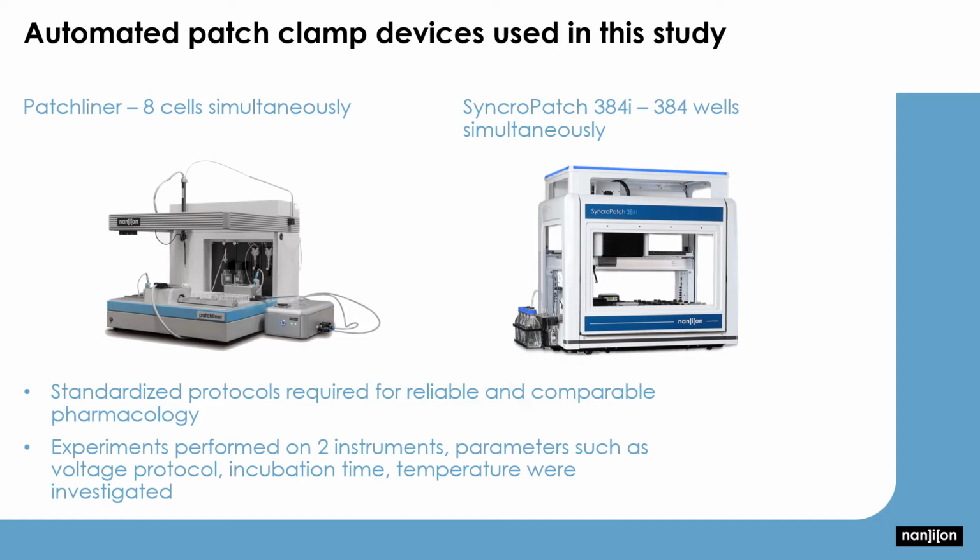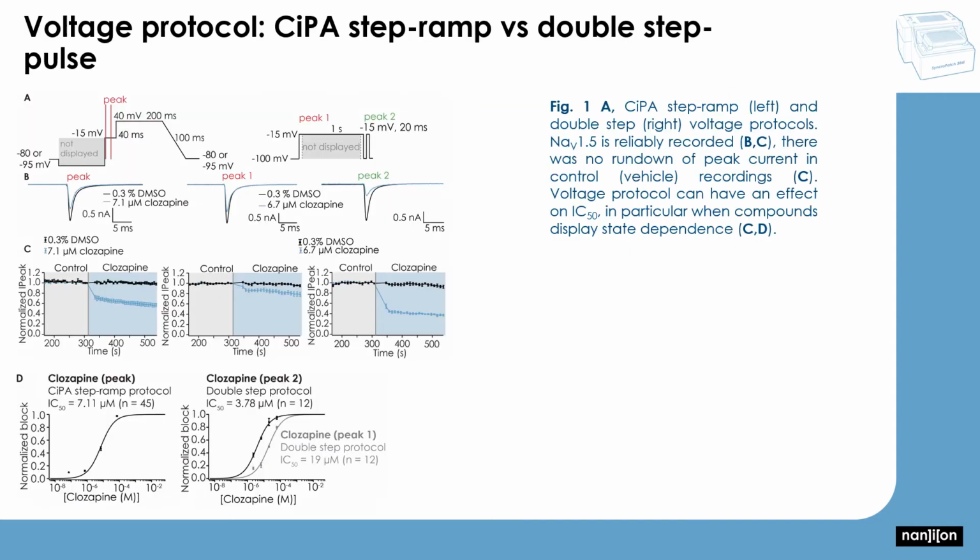Due to variability of IC50s obtained on different APC devices during the CiPA study, we set out to find out which parameters could most influence IC50 values on NaV1.5.